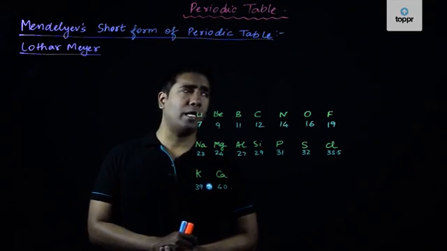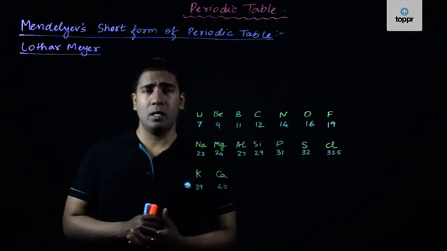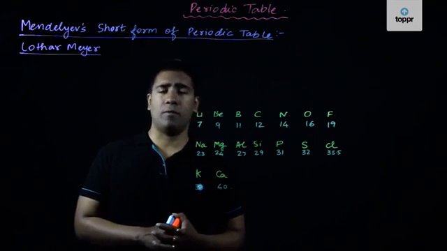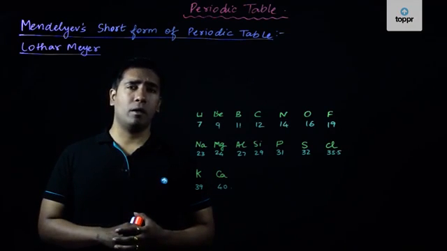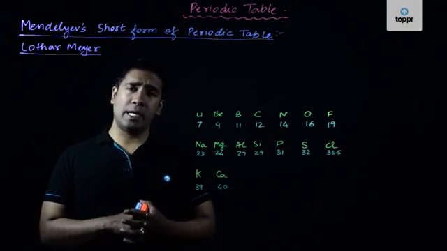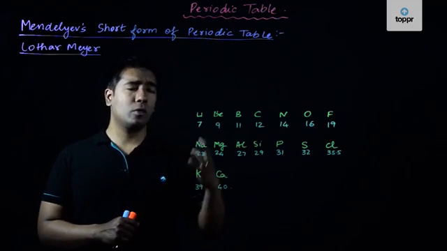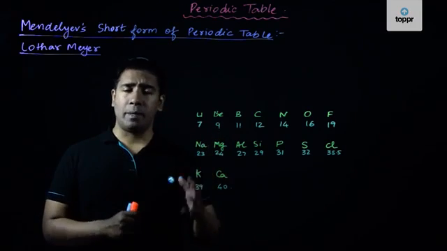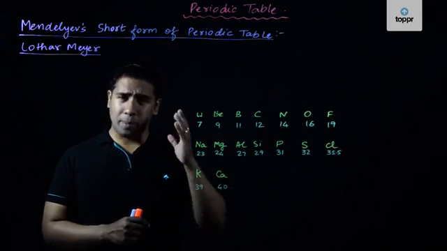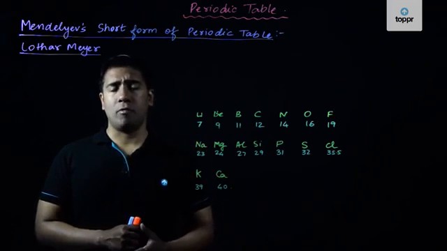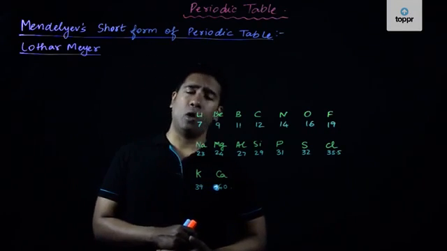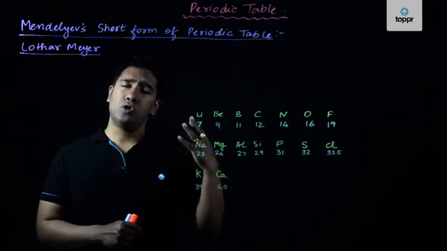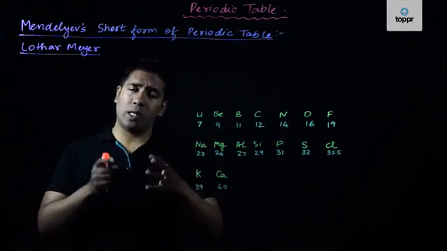Mendeleev was a brilliant scientist, as I would be explaining to you what exactly he had proposed, and many of the features that Mendeleev had proposed in his short form of the periodic table were genius, and were not thought of by any scientist at that time, including Lothar Meyer. So the point about Mendeleev's short form of the periodic table will be that Mendeleev gave utmost importance, as his priority when forming the short form of the periodic table, to ensuring that all the elements having similar physical and chemical properties should be present together. They should be clubbed together at one part.